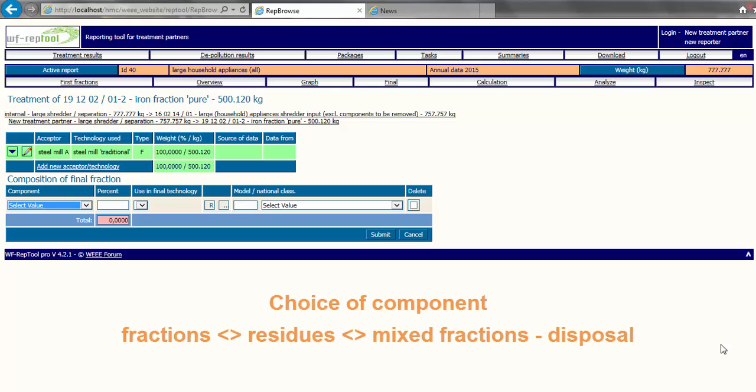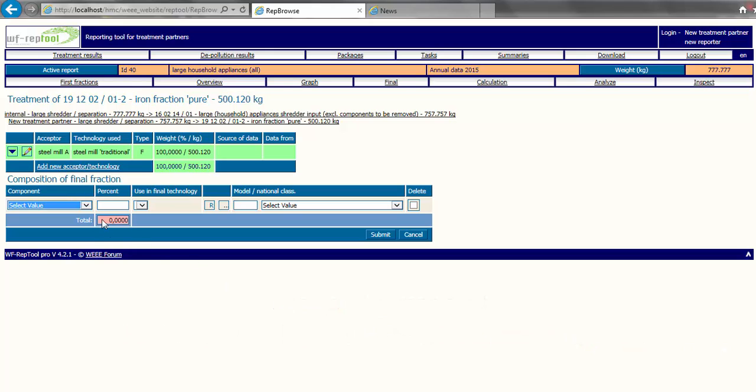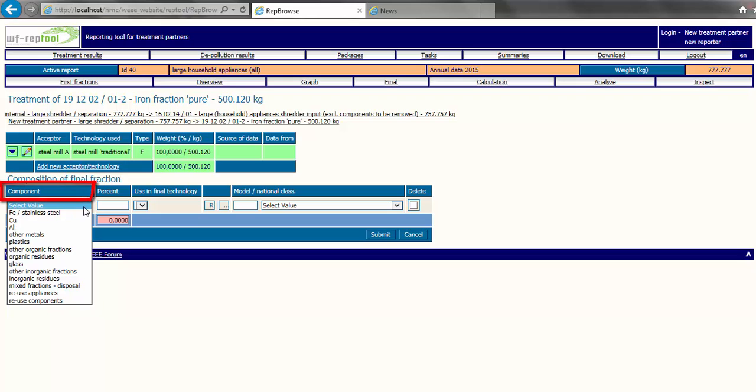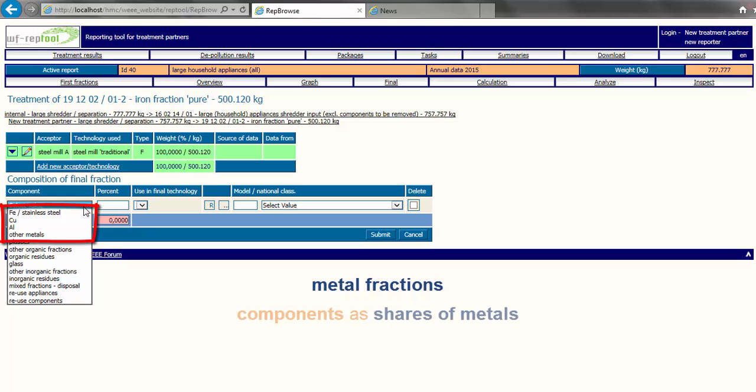Choice of component: fractions, residues, mixed fractions disposal. A very often discussed question is how to use or apply the choice of component as fractions, residues and mixed fractions disposal. In principle, we see as fraction a target fraction of separation. So metal fractions of iron, copper and aluminium or other metals may be seen as fractions and components of them shall be given as shares of metals.